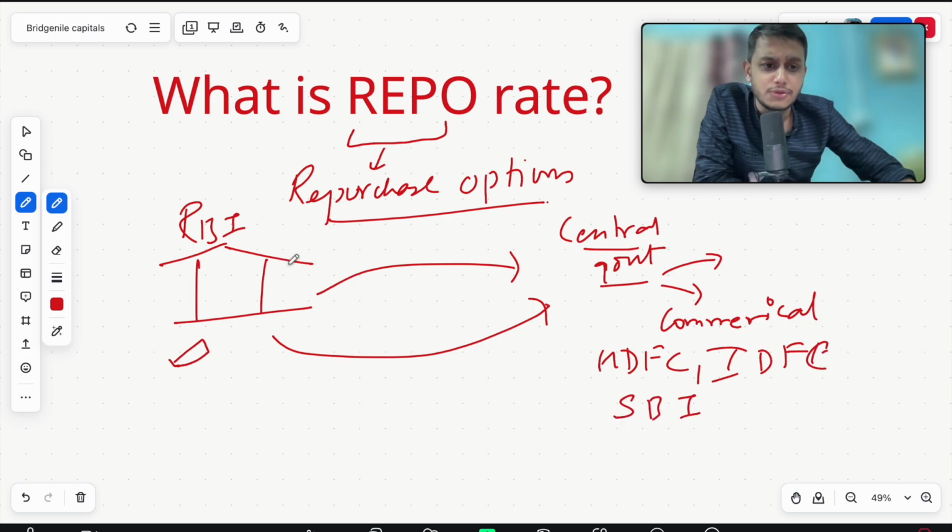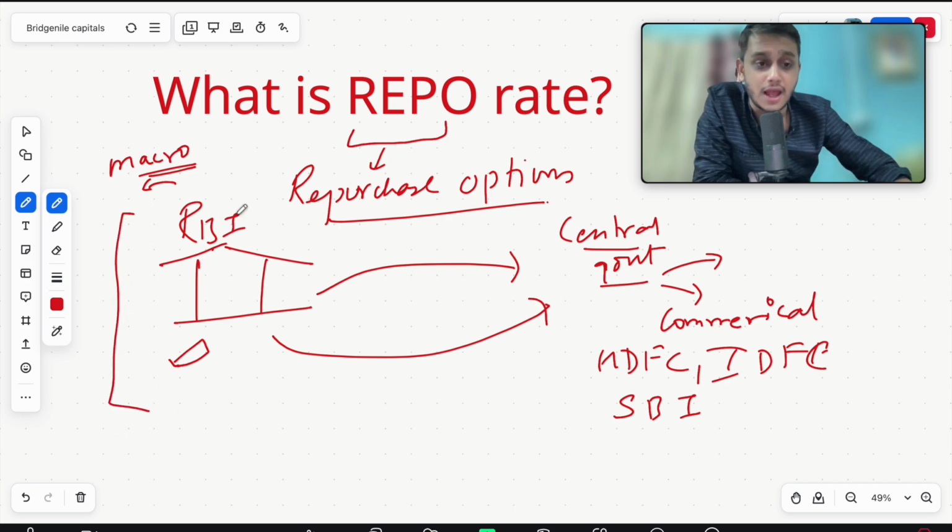In order to maintain stable situations, the RBI has to sell the repo rates to the central government. The repo rates will be dependent upon what factors? They will be dependent upon the macro factors. Macro factors in the sense, what are the things that are running in the world itself? मतलब दुनिया में क्या क्या चल रहा है exactly, उसके ऊपर ये repo rates affect होगा. If repo rates are high, that means the world is moving in a higher direction, means the Fed has moved the repo rates higher.